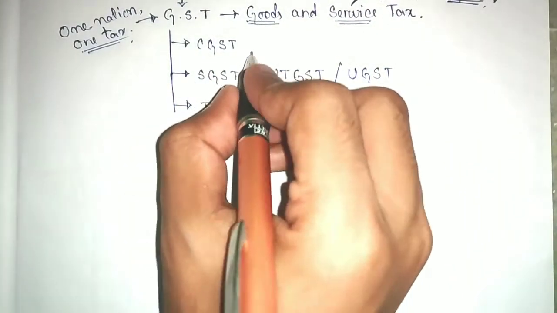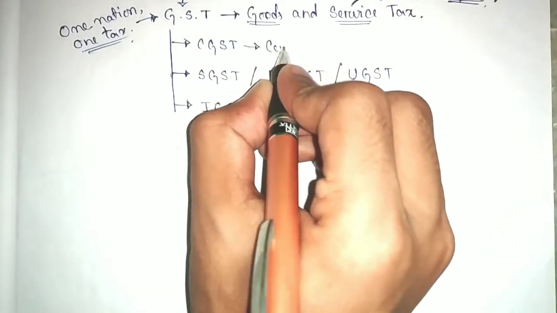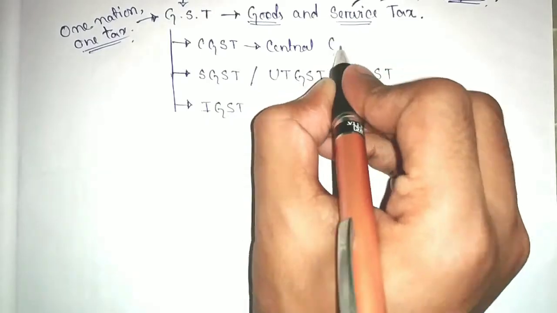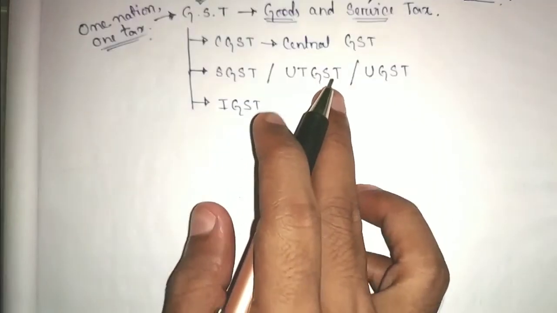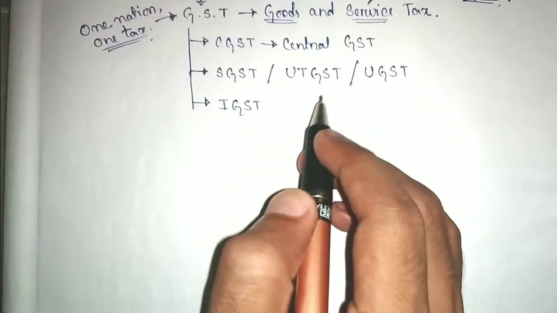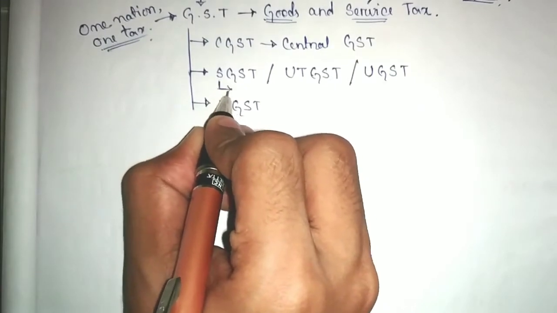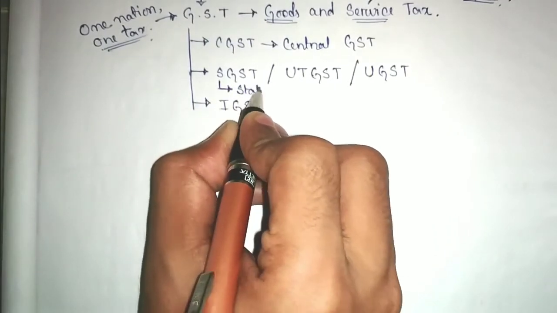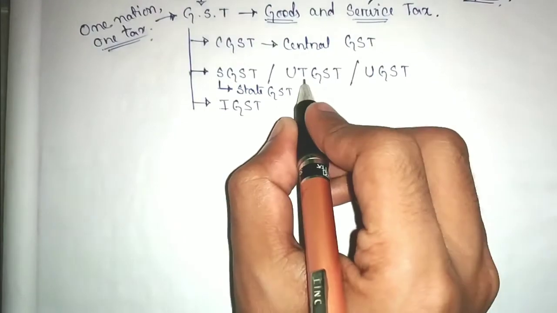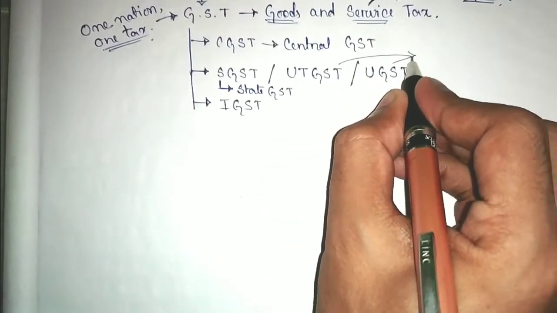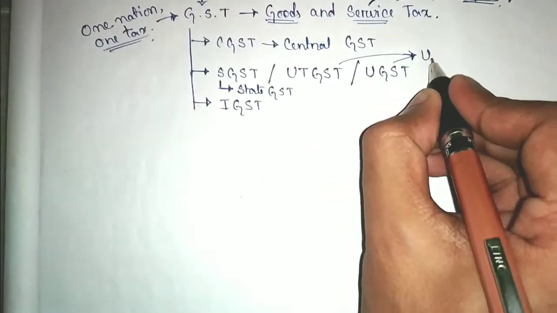What is the meaning of CGST? CGST means Central GST. That means the GST collected by the central government. Now what is the meaning of SGST? That is State GST. And UTGST or UGST, both are the same. This is Union Territory GST.